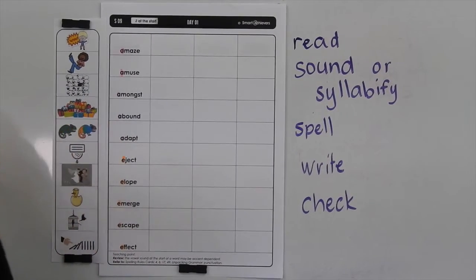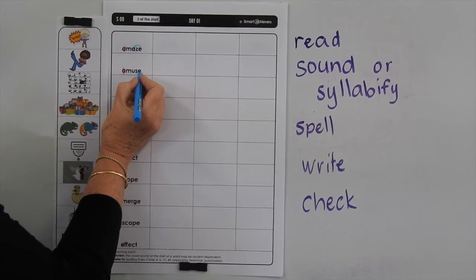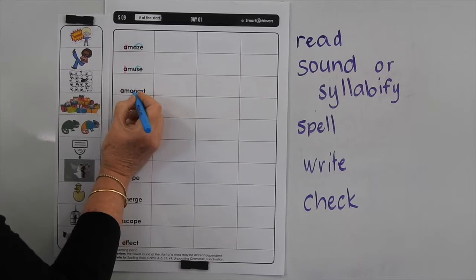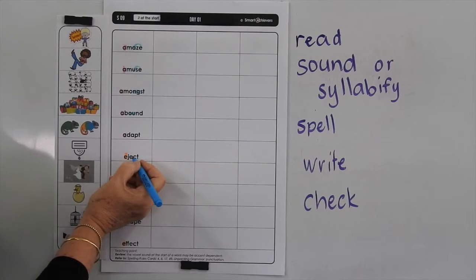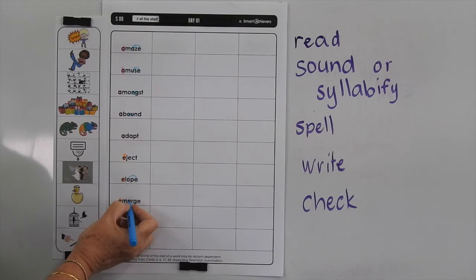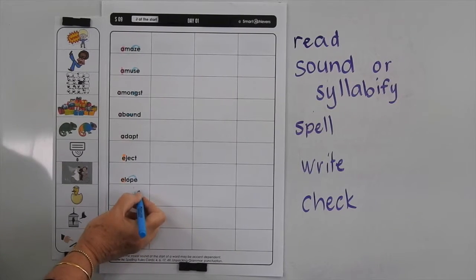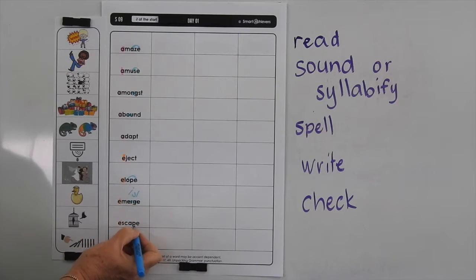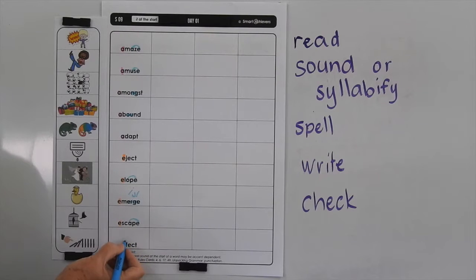So what other things have we got in these words? We've got the E making the A make a long sound, the E making the U make a long sound, you've got that ng sound there, you've got the OU there, adapt is quite easy, eject, elope, you've got the E making the O make a long sound, you've got an R controlled vowel there, and the GE is used for the J sound at the end of a word because English words can't end in J. Escape, you've got the E making the A make a long sound, and don't forget in effect you actually have two Fs there. So let's look at what these words mean.